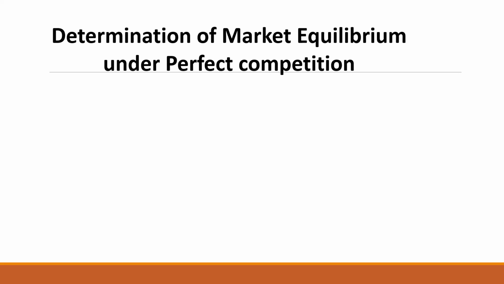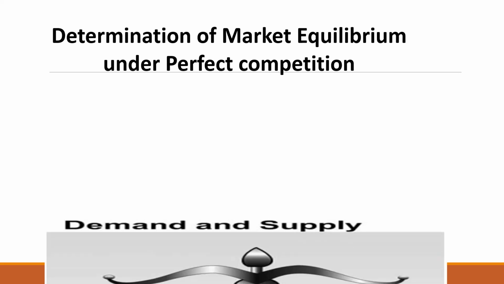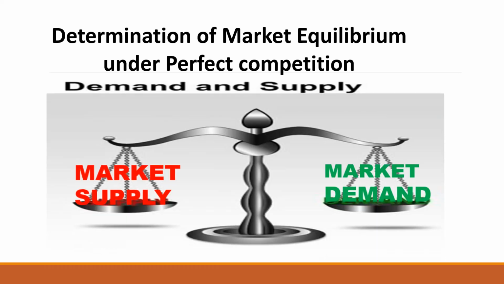Then price is determined by whom? Under a perfectly competitive market, the price of the commodity is determined by market forces. What are market forces? Market forces are market supply and market demand. These are the two market forces which determine the equilibrium price and the equilibrium quantity under perfect competition.